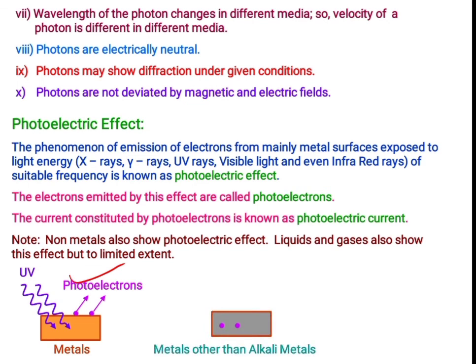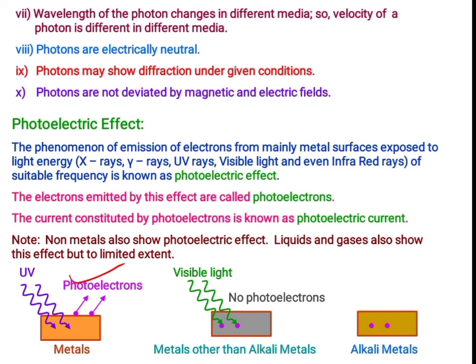Suppose if we consider metals other than alkali metals incident by visible light, then there is no photoelectrons. Electrons will not come out or ejected out from the surface of the metal. Suppose if we consider the alkali metals, again incident by visible light, electrons are emitted out or photoelectrons are ejected out. This is called photoelectric effect.